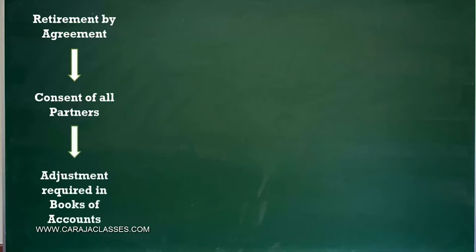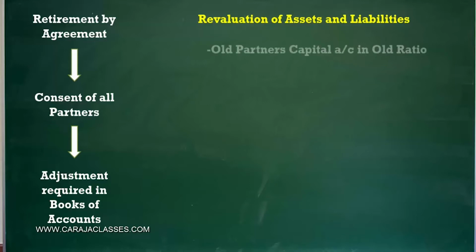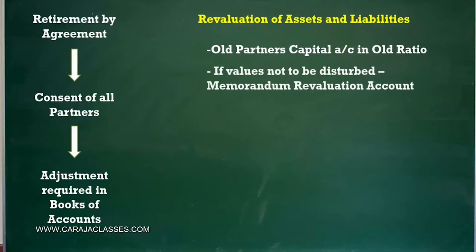books of accounts. The first one is revaluation of assets and liabilities to know what is the net asset of the firm. So when you do the revaluation, you get to know the profit or loss on revaluation, and this should be transferred to all partners, or all old partners, in the old profit sharing ratio. And if the remaining partners decide not to alter the book value of the assets or liabilities, then this profit or loss on revaluation should be routed through what is known as the memorandum revaluation account. So this is one set of adjustment that is required at the time of retirement.